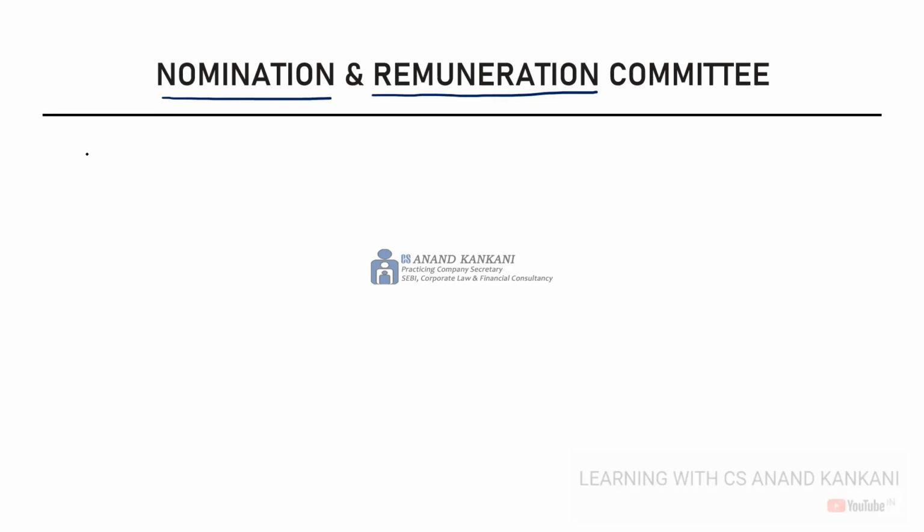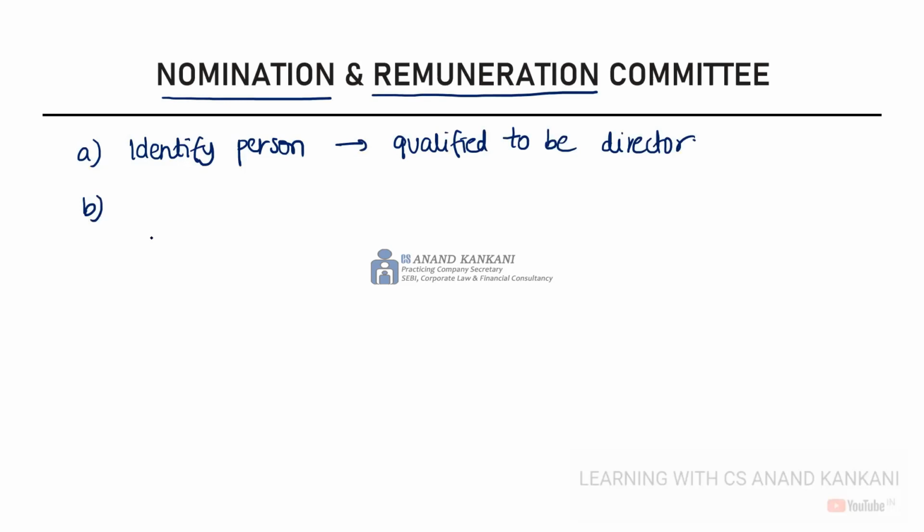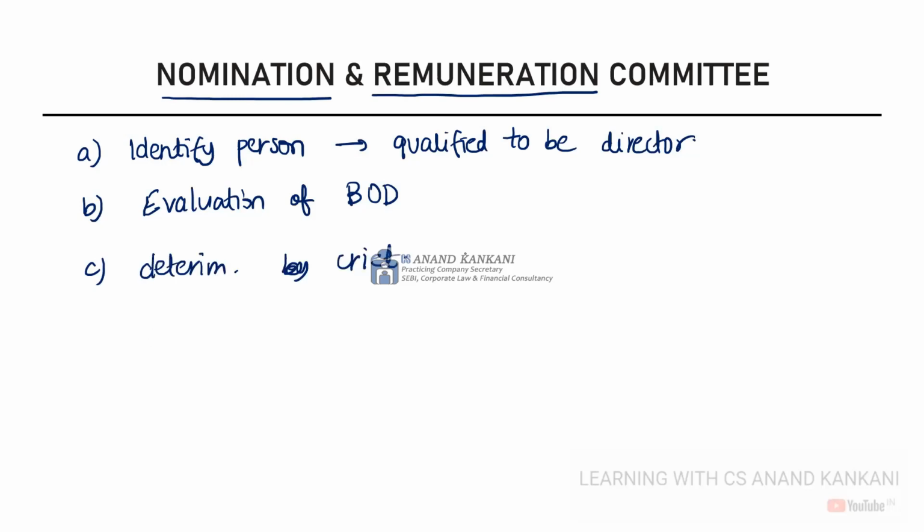Again, some of the objectives of the nomination and remuneration committee are to identify the person who is qualified to be a director. Thereafter, they are also going to do the evaluation of the board. Then in the NRC, they will also determine the criteria for the independent director. Who can be the independent director, right? They will also determine the policy for the appointment and for setting the remuneration of the directors.